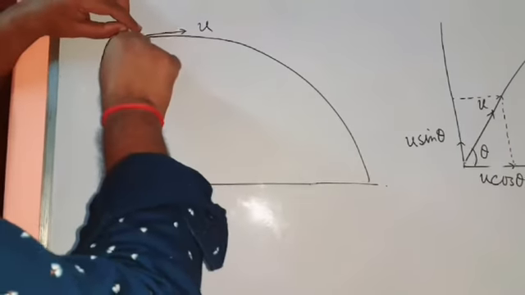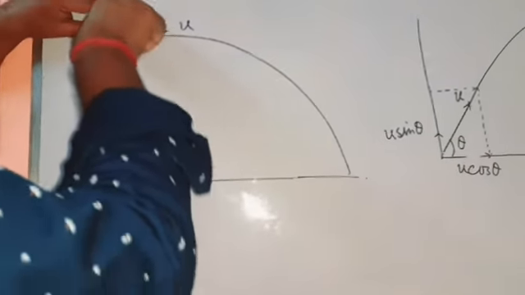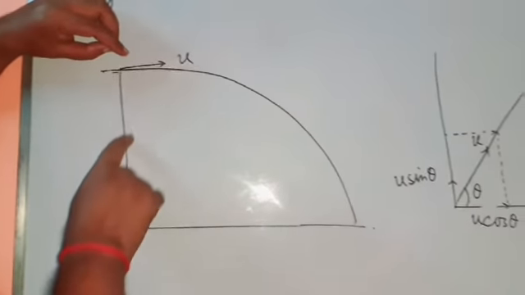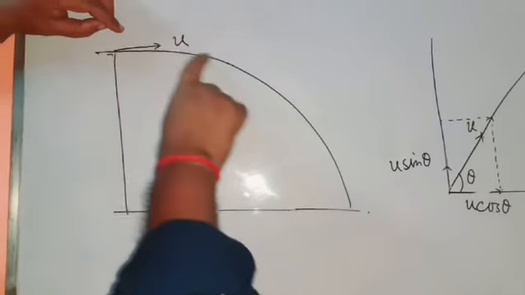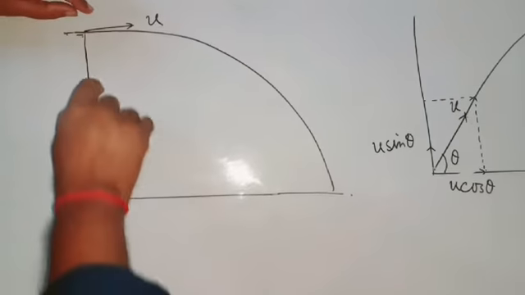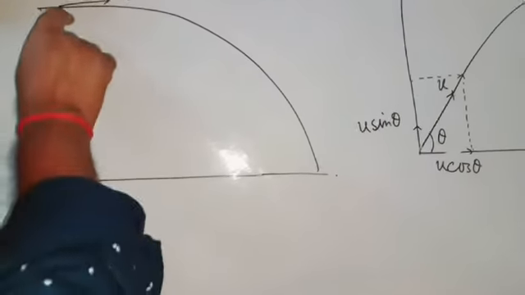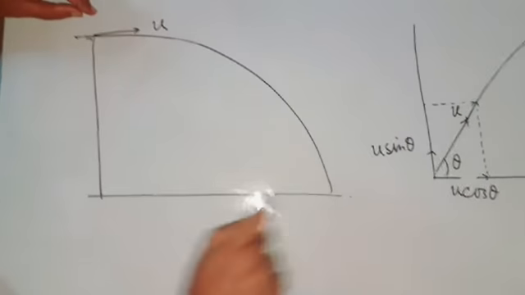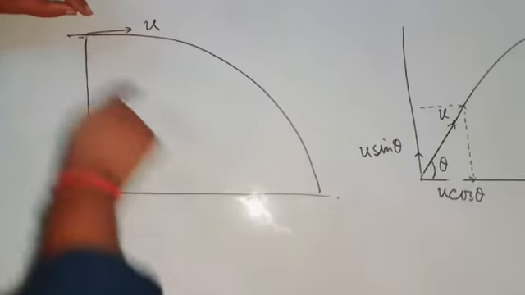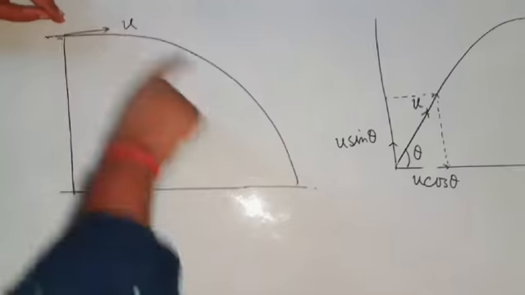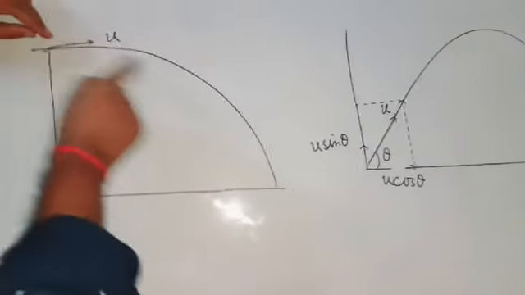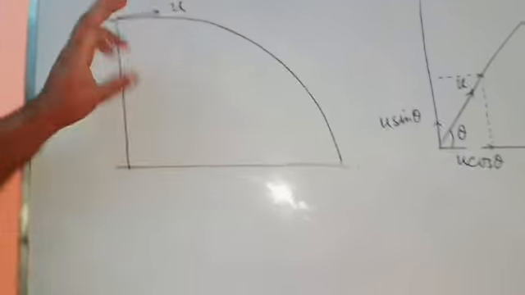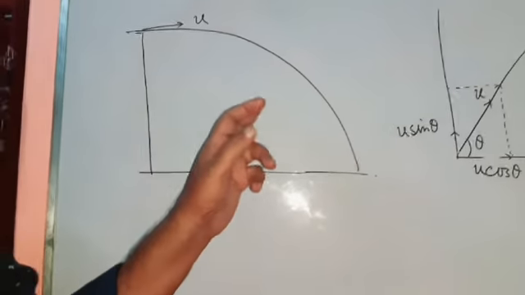If at the same time another object is dropped, this object will move directly down and the other will move in this way. We will see that both objects fall on the ground at the same time, means this time is the same. This time is the time of flight, so if we calculate this time, we get the time of flight.